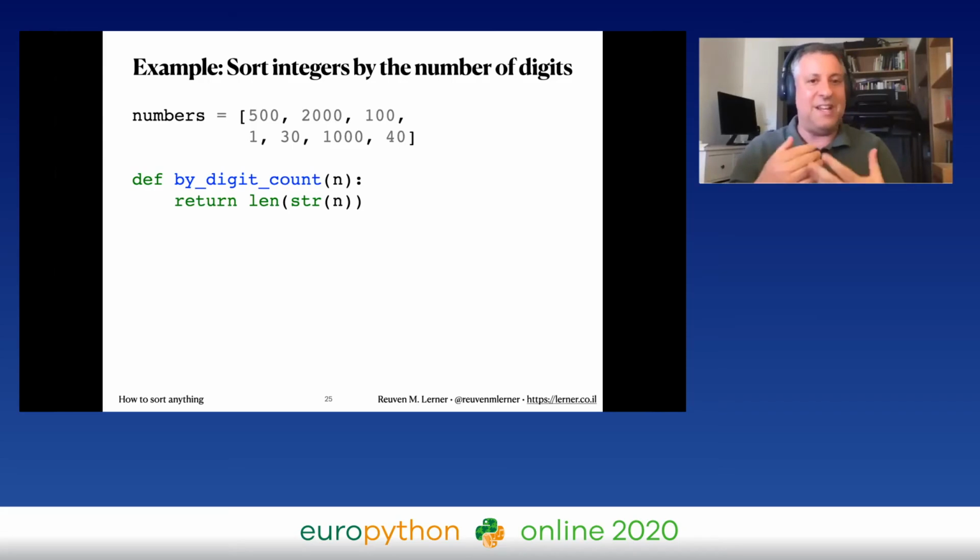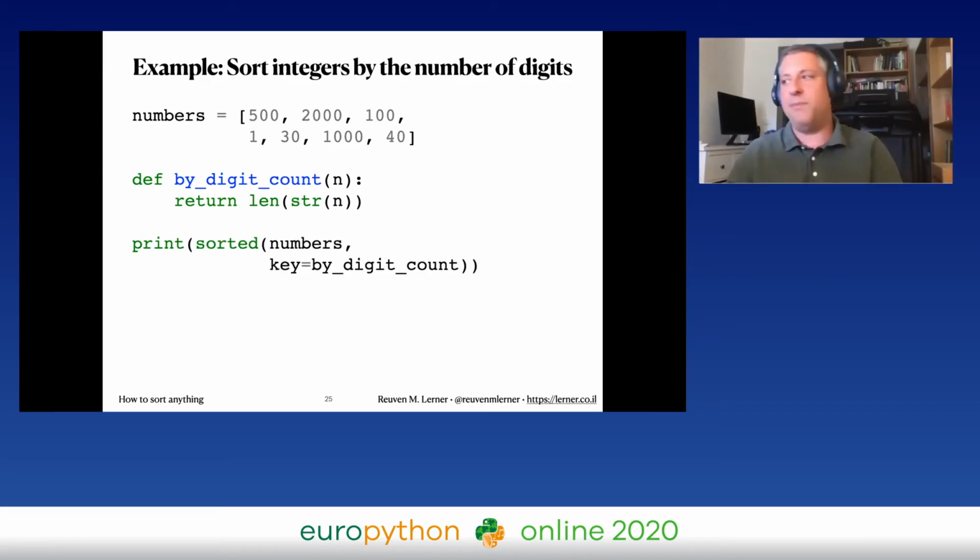So what are we going to do? We're going to take a number, turn it to a string, get its length. And now I can say print sorted numbers, key equals by_digit_count. Now I should add something here, which is my personal convention, which I invented myself, I think, I hope: to always say "by" when it's a key function. So I can then say I'm sorting by this or sorting by that. You don't have to do that, but you'll be really cool if you do. Obviously, your friends will love you as a result.